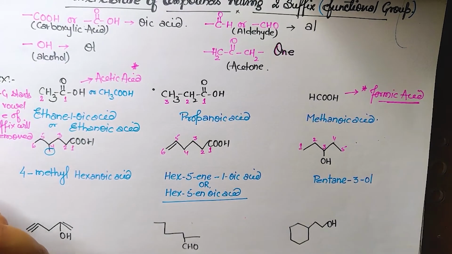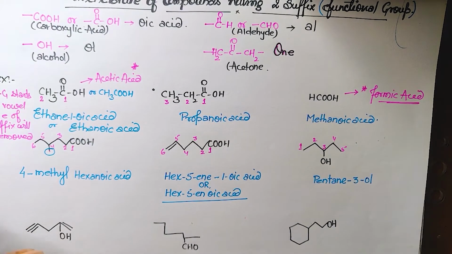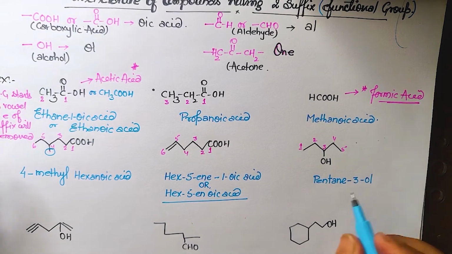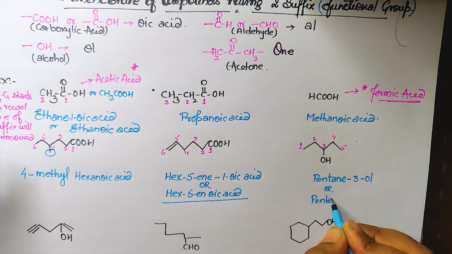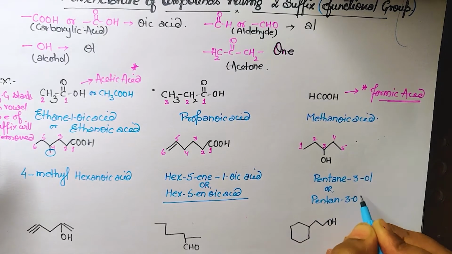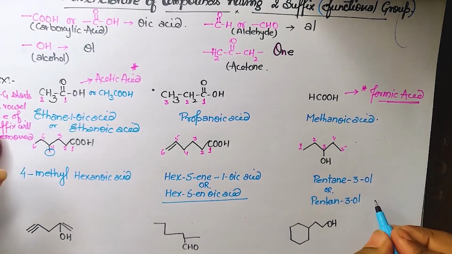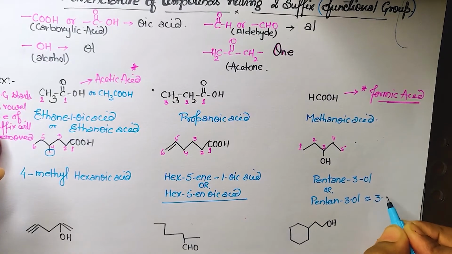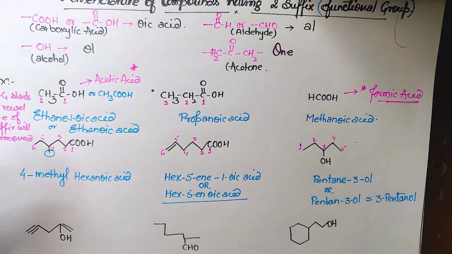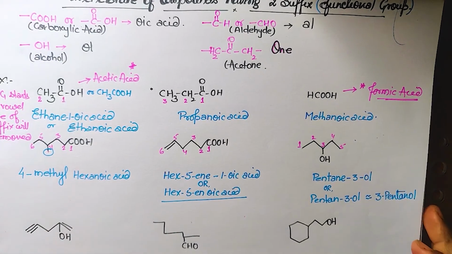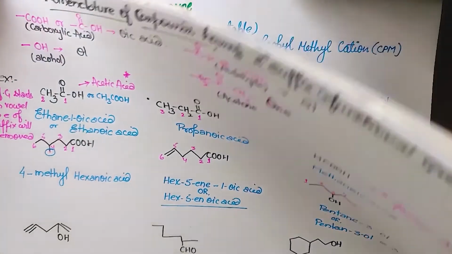So what correction do I have to do in this case? Yes. Since ol also starts with a vowel, we will remove the e and write pentan-3-ol. And there is nothing else in this compound, so we can also write it as 3-pentanol. You can write this also. Any problem? Hope it is clear.